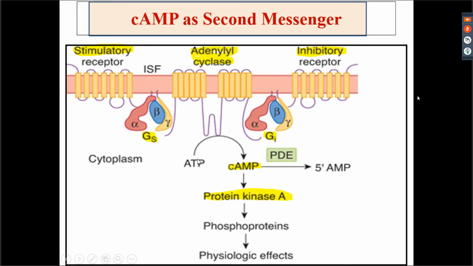Now this cyclic AMP will cause the activation of cyclic AMP dependent protein kinase A, and this protein kinase A will cause phosphorylation of the protein and it will cause a response, right?